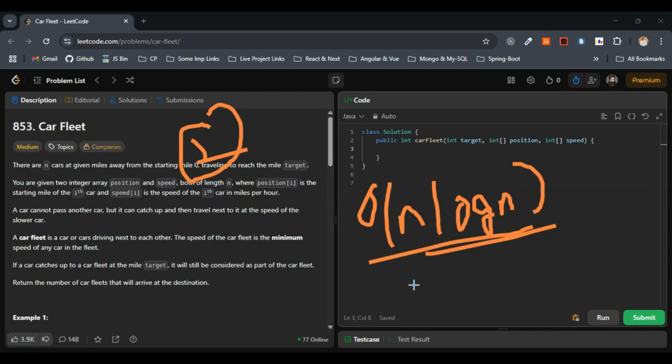So what would be the space complexity here? The space complexity would be O(n).